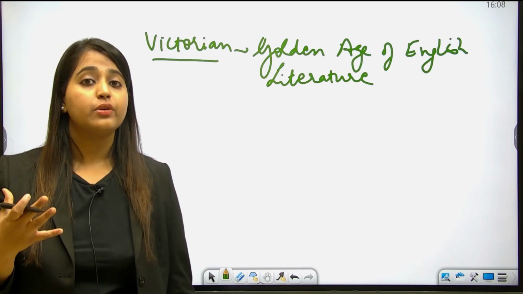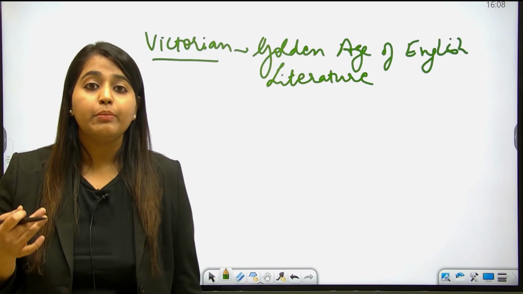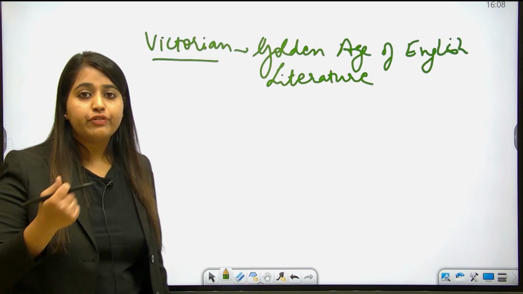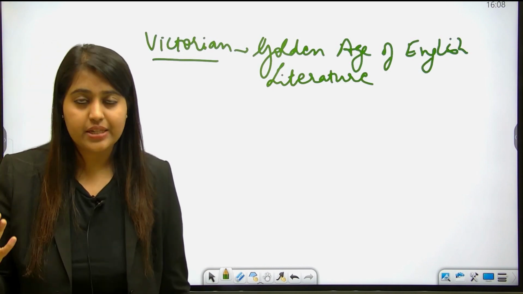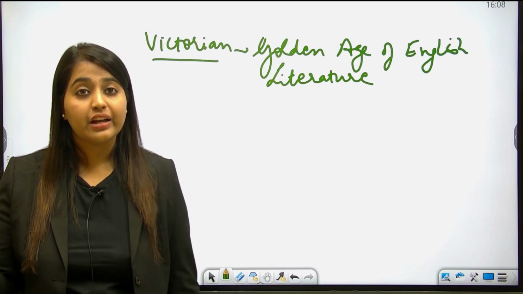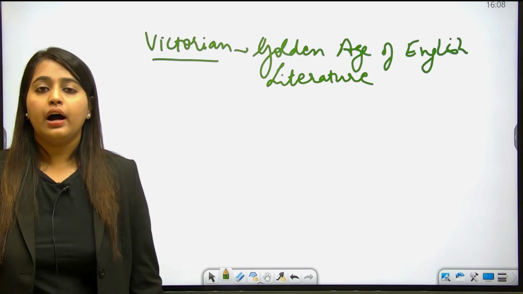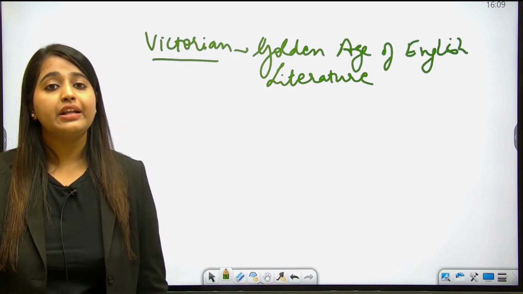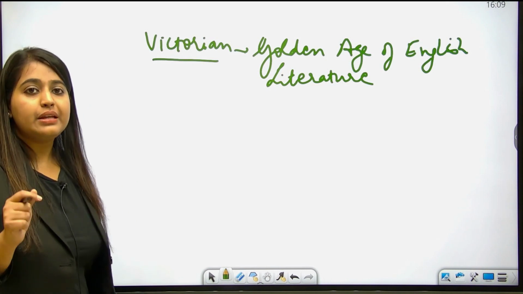Because British novels were very frequent in publication. Okay, so it was in the Victorian era that the novel became the leading literary genre in English. Novels were proliferating, coming into existence in a very huge number. Everybody was into reading. So that's why it is called the golden age of English literature, because the writers who were writing during this age got a lot of fame. They became famous and people started reading their works. They got recognition. So that's why it is known as the golden age of literature. Okay, please remember this point.